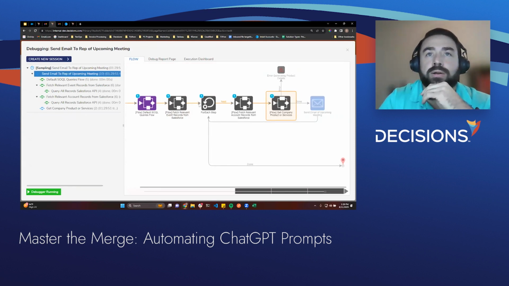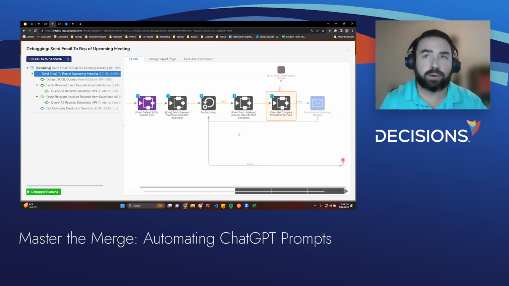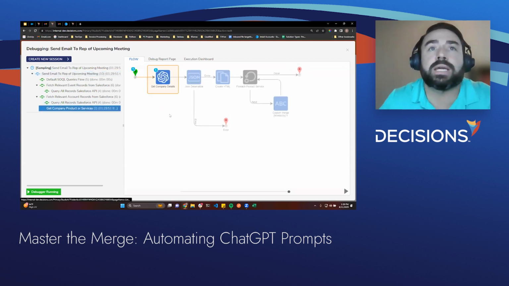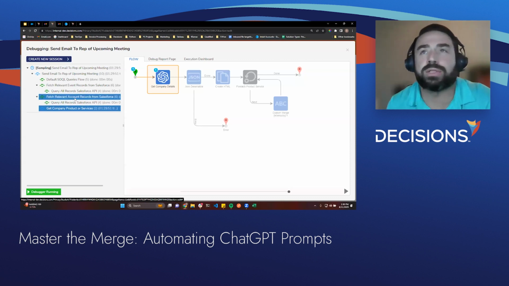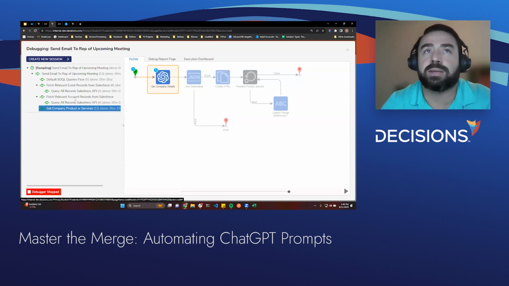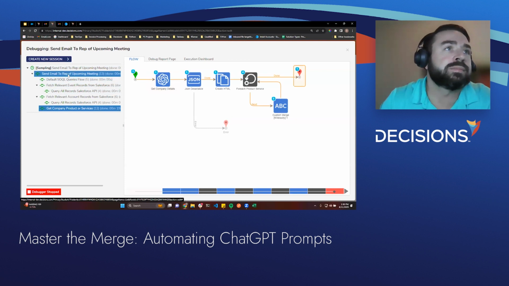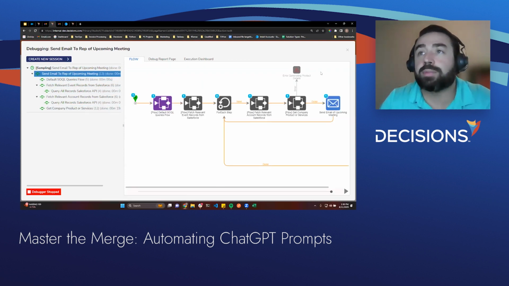So first it pulled the records, it's looping through each record that it finds. It's passing the information currently into the ChatGPT step. So this does take a little bit of time. It's trying to pull back a lot of information from ChatGPT. And then once it's finalized, it'll actually send that email to that sales rep. So you can see it has completed. Went through and sent the email.